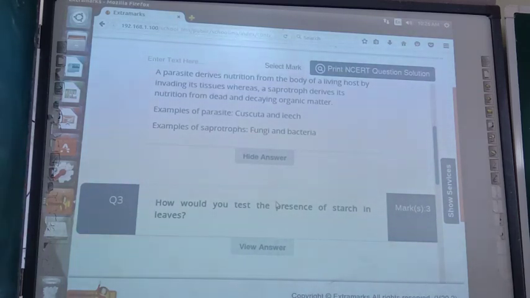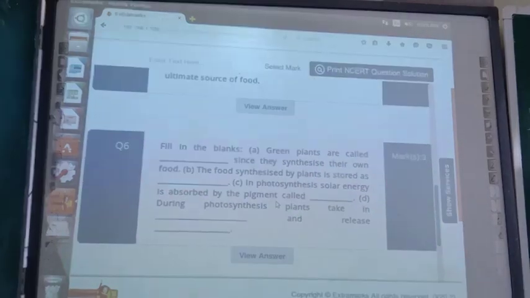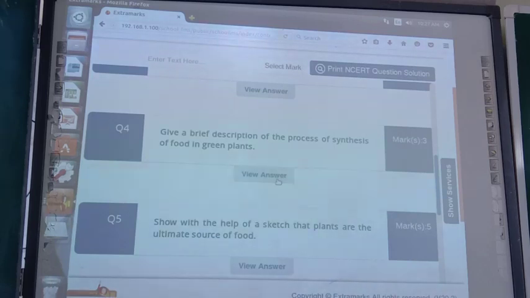Okay. So already you have written that. Now, in tabular form you have written. Don't write in this way; that is the better way. How would you test the presence of starch? That also I taught you.